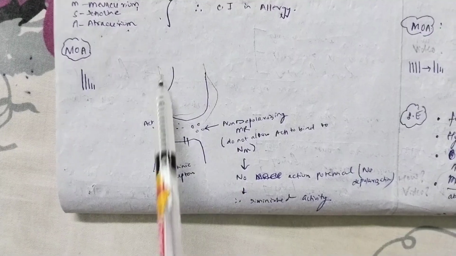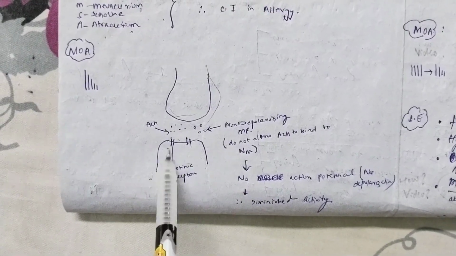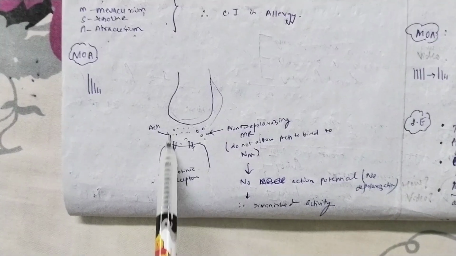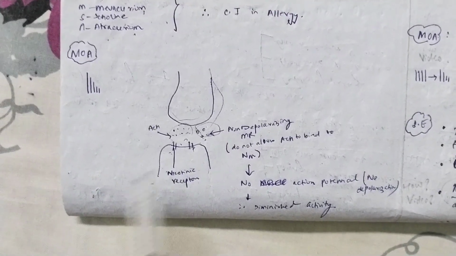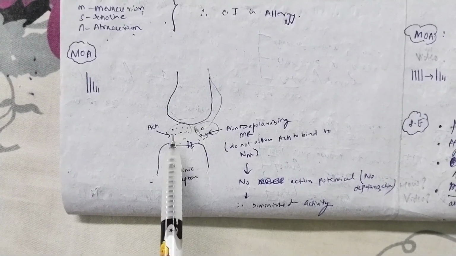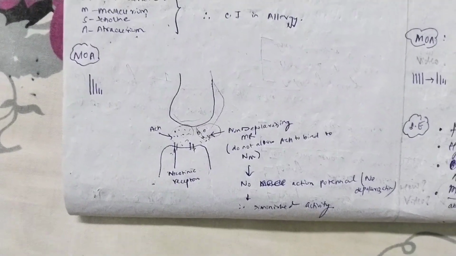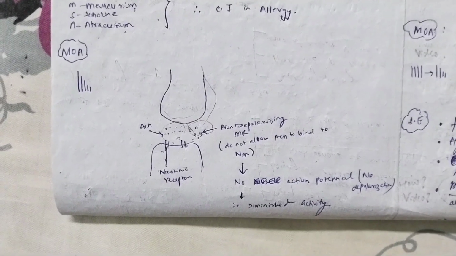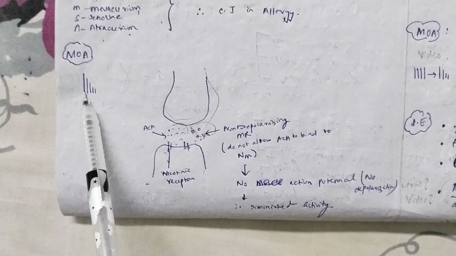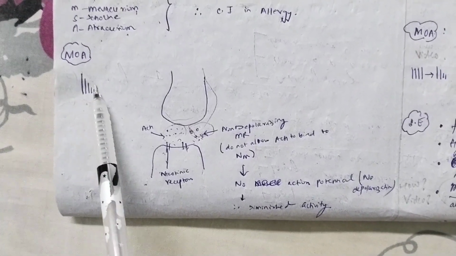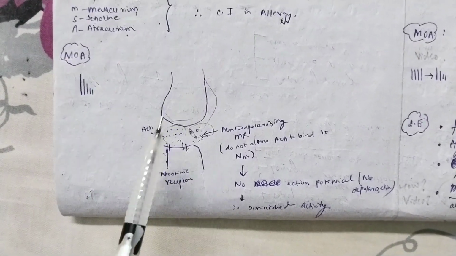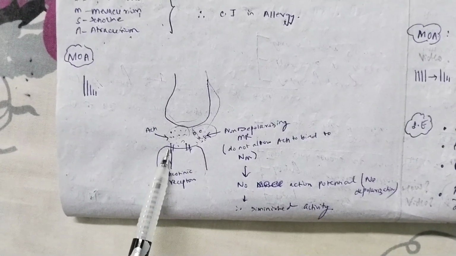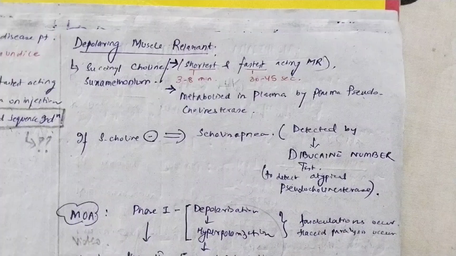Now we will come to the mechanism of action of the non-depolarizing muscle relaxants. So this is a nerve, this is a muscle. The muscle has nicotinic receptors, and these are the acetylcholine molecules, and these are the non-depolarizing muscle relaxants. These non-depolarizing muscle relaxants do not allow acetylcholine to bind to the nicotinic receptors. So no action potential is generated in the muscle, no impulse conduction, and thus diminished activity. As simple as that. First there is high muscle contraction, then it gradually decreases, because these are competing with acetylcholine and preventing its binding to the nicotinic receptors, hence no action potential.